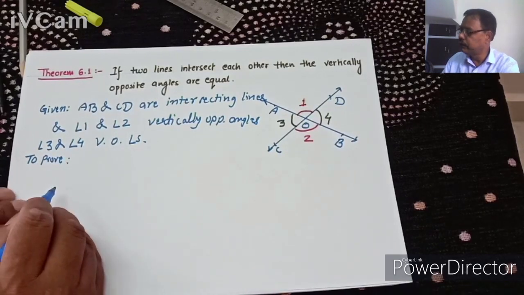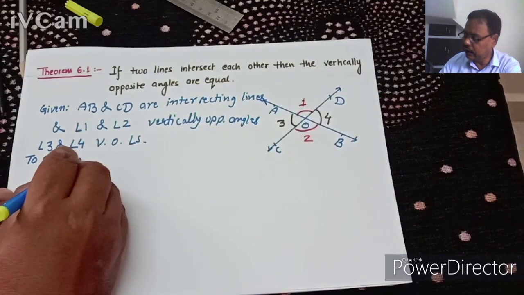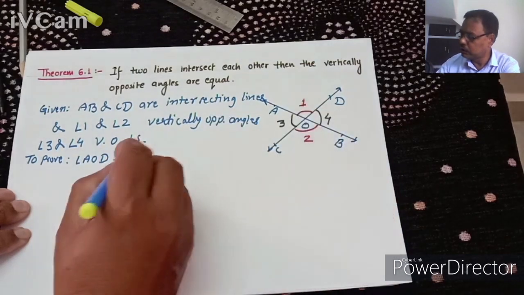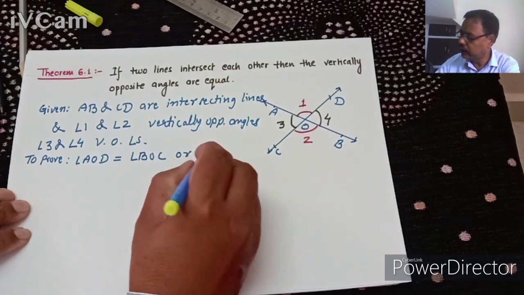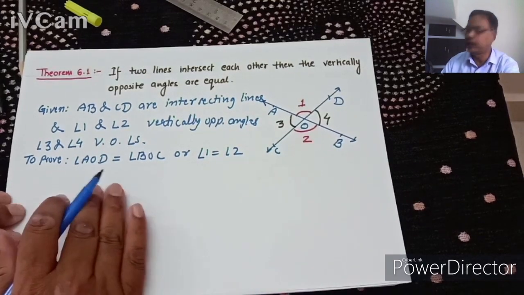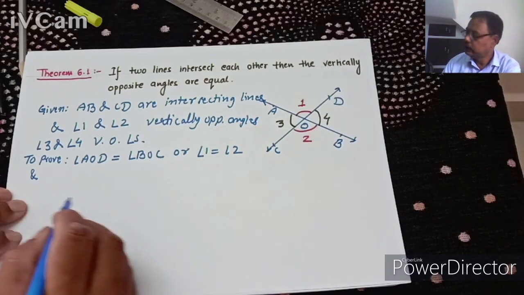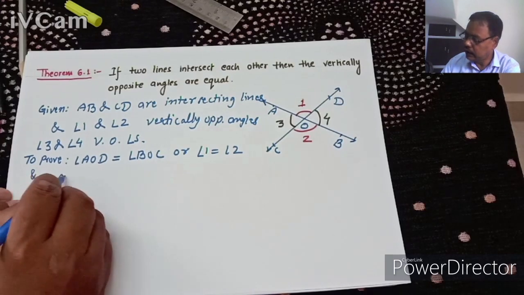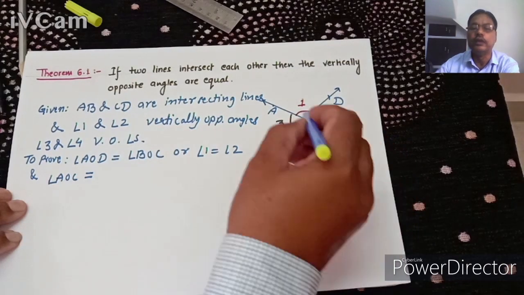We have to prove angle AOD is equal to angle BOC, and angle 1 equal to angle 2. Whether we say angle 1 equal to angle 2 or angle AOD equal to angle BOC, this has to be proved. And for another pair, we have to prove angle AOC is equal to angle BOD.